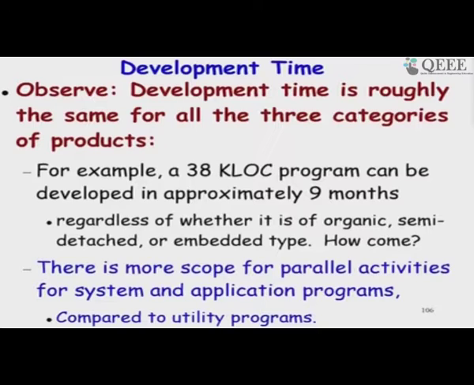COCOMO 1 was developed in 1981, so that is 35 years back, and at that time all the development used the waterfall model, and also the development was in languages such as C, Fortran, etc. So, the question of the agile model did not exist at that time, and there is no way we can give input.